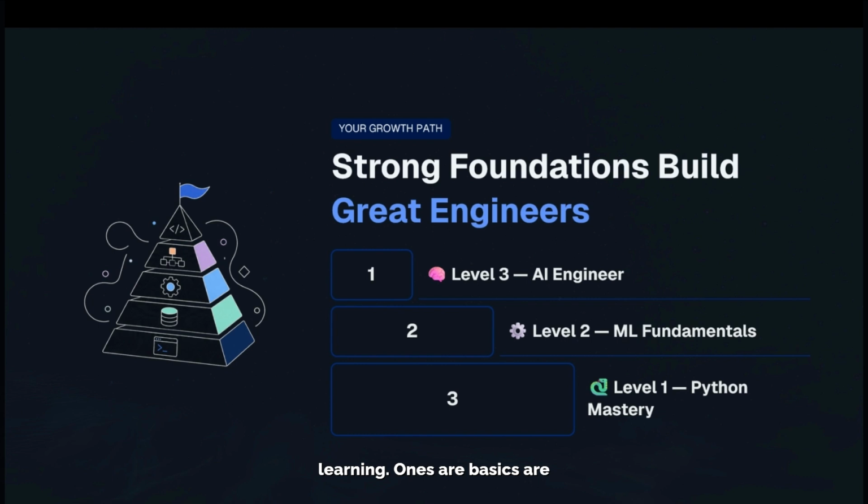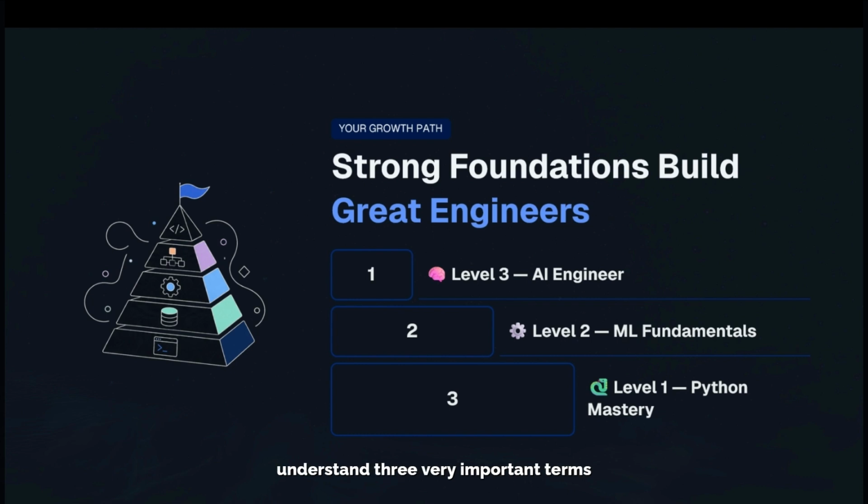Once our basics are strong, we'll learn classical machine learning followed by deep learning, generative AI and prompt engineering, RAG, AI agents and MCP. And finally, we'll build and deploy a real world AI project. Every module depends on the previous one, so don't skip any lectures.